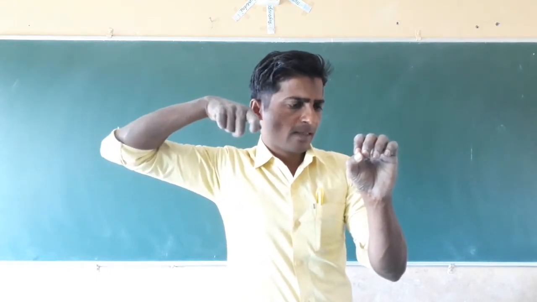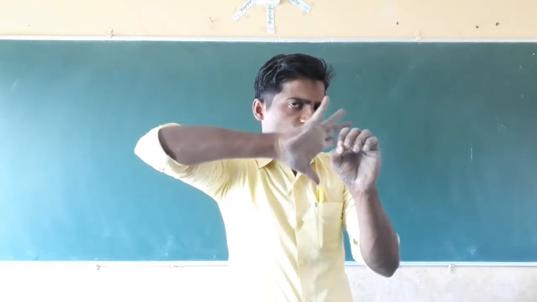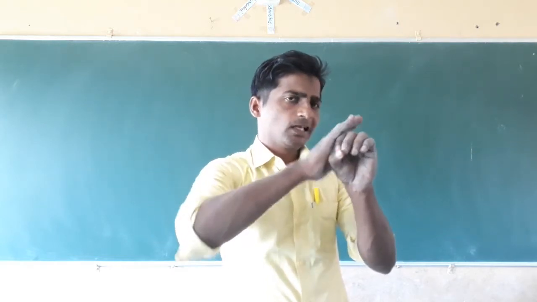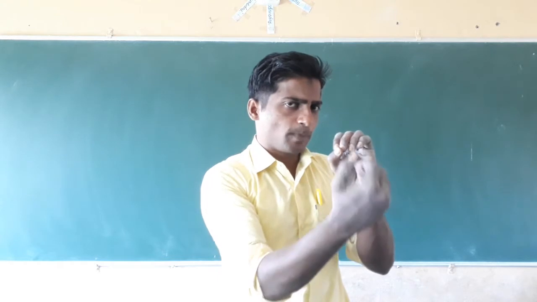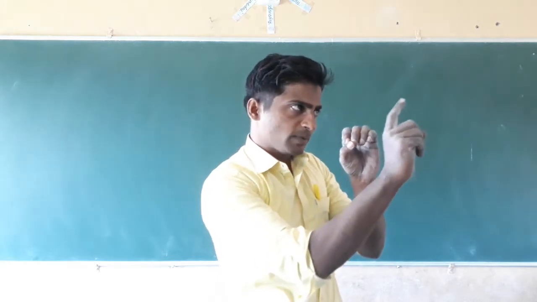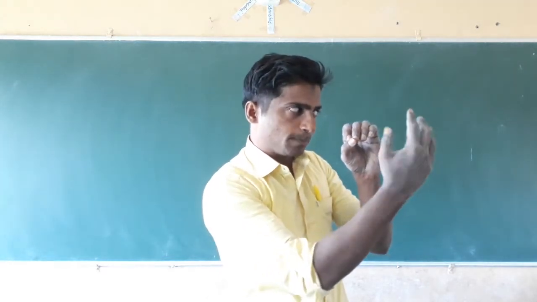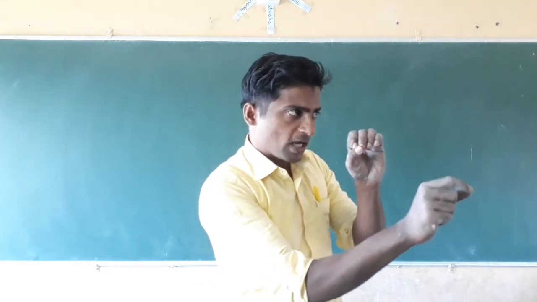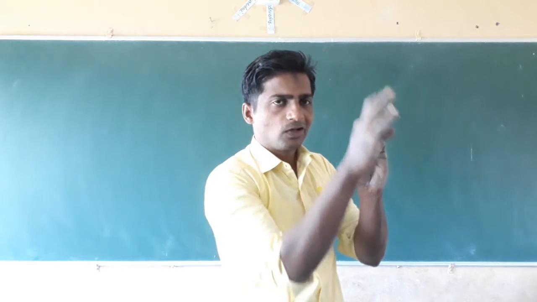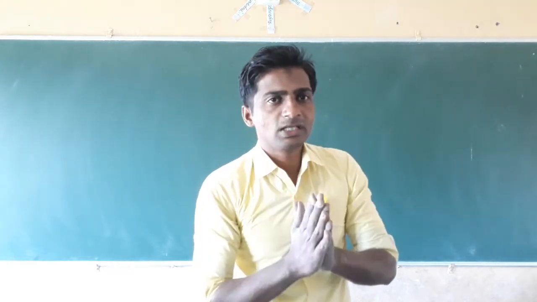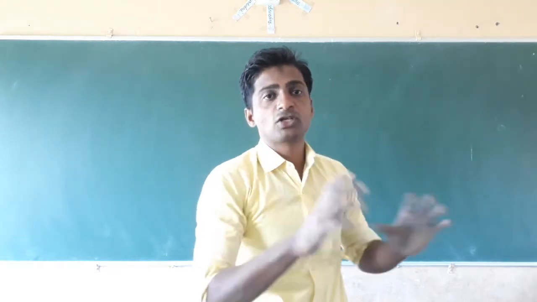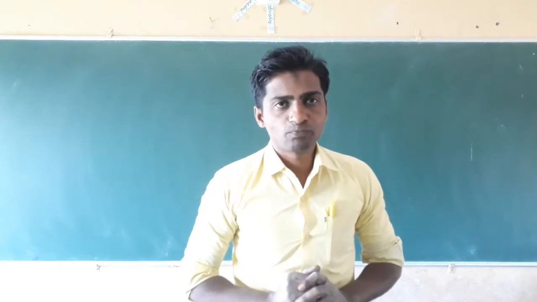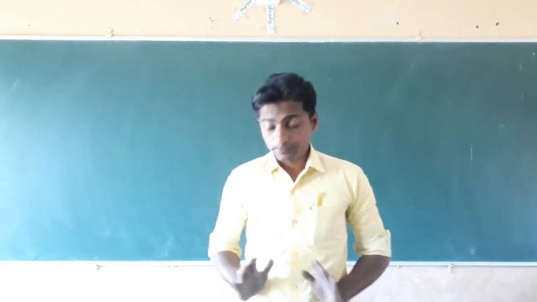When we pass the light toward an opaque object, the light will not pass through it. The shadow will form on the screen, and we have to draw the outline on the shadow. We will get the image. We will form a picture of that material with the help of the shadow.